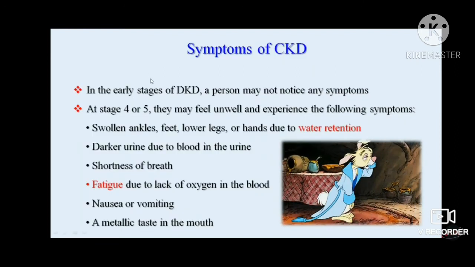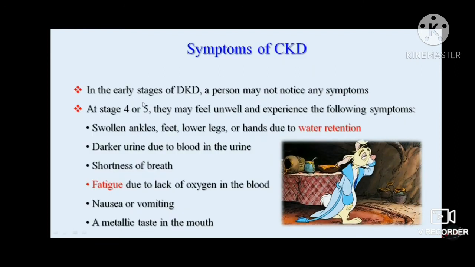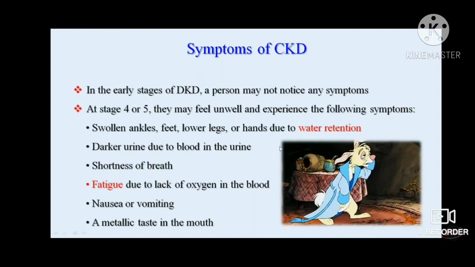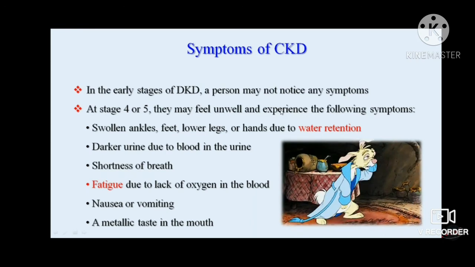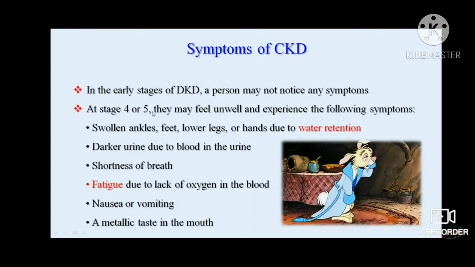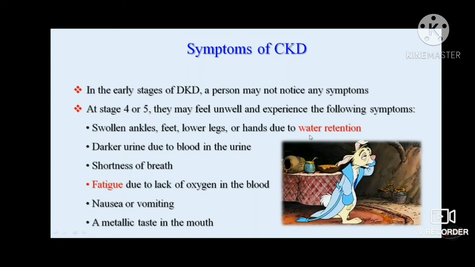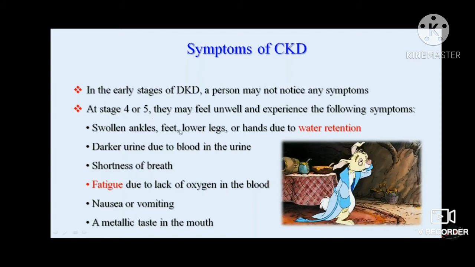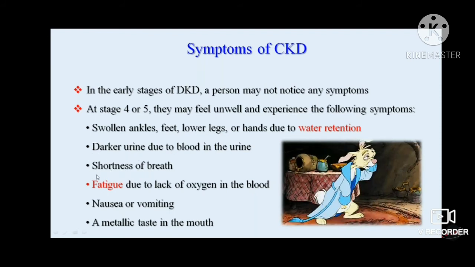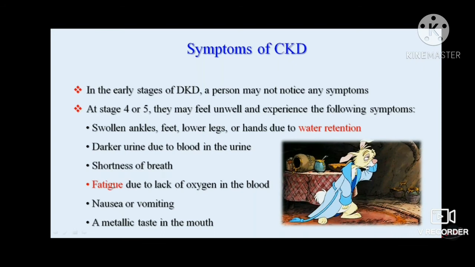Now, when it comes to the symptoms of DKD, generally in early stages, patients may not notice any symptoms, and that is the reason why the disease always remains unnoticed. Only in stage 4 and 5, they may feel certain symptoms like swollen ankles, that is edema, in the feet and lower legs. There can be darker urine. There can be shortness of breath.